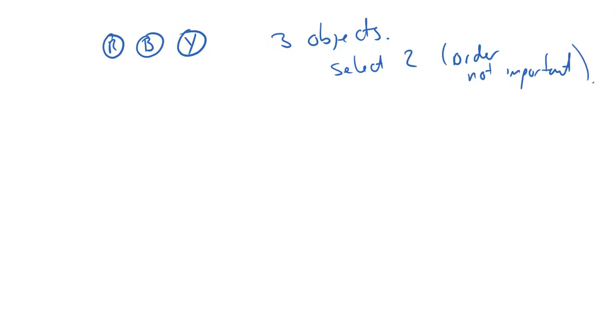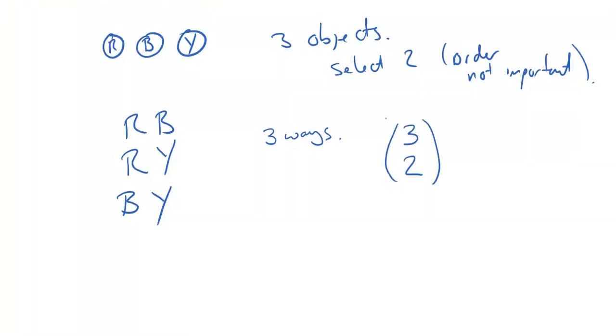How many ways are there of doing it? So let's count them, right? Let's think about this. Well, I could pick a red one and a blue one, or I could pick a red one and a yellow one, or I could pick a blue one and a yellow one, and that's it really, okay? And so the answer to that question was there are 3 different ways. And you're going to see where this is going in a minute because I write this as (3,2). Where that top number is the number of objects I started with, and that lower number is the number that I wanted, right? (3,2). And of course, (3,2) is 3.